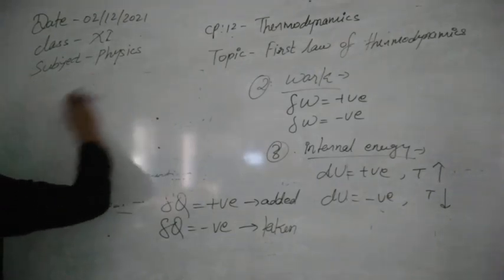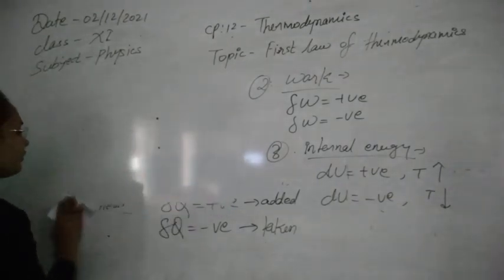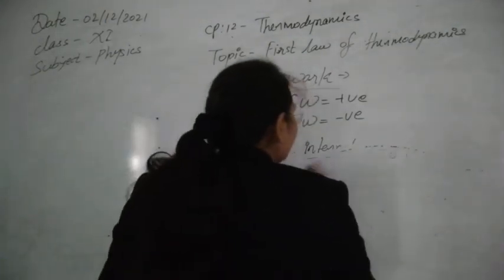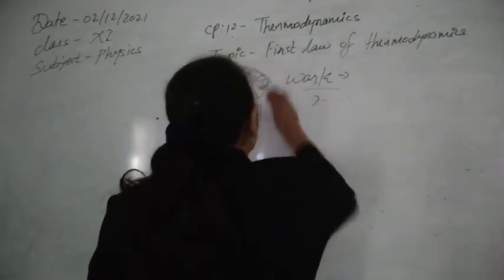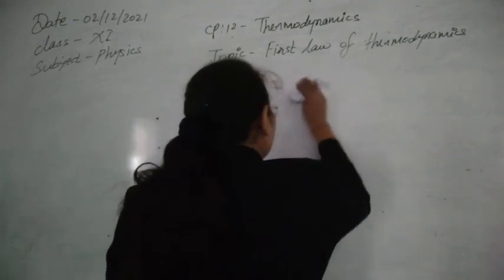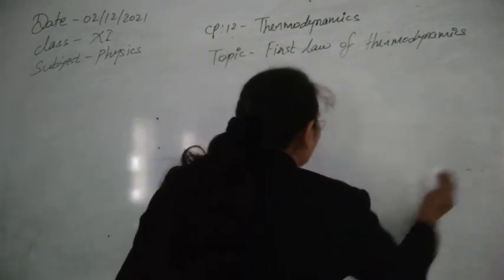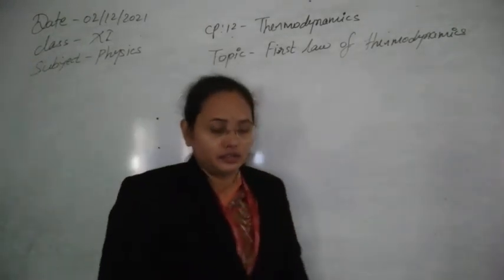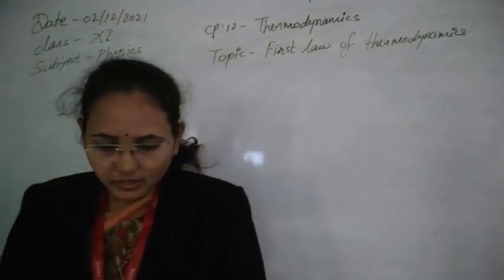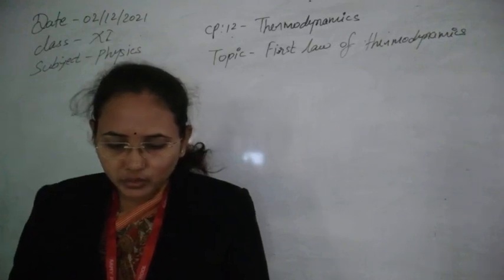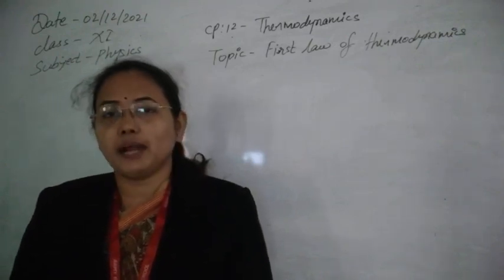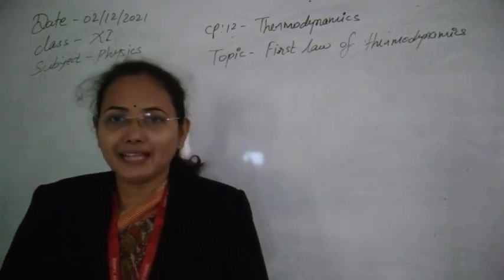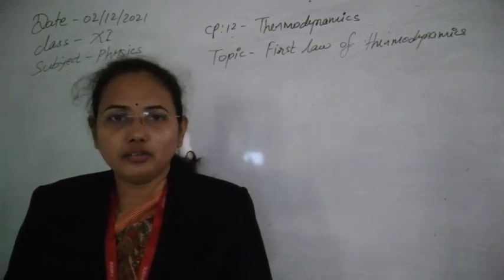So simple, the first characteristic of the first law of thermodynamics is that it shows energy should always be conserved. Whenever it changes, it should appear in another form; it cannot be lost or disappear. Second, the law applies equally to all three phases of matter. Whatever the phase, solid, liquid, or gas, it applies equally to every kind of phase.